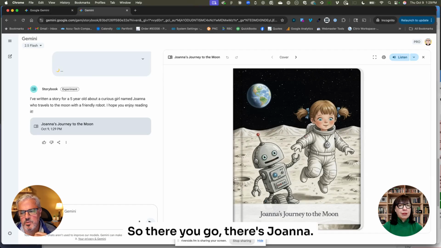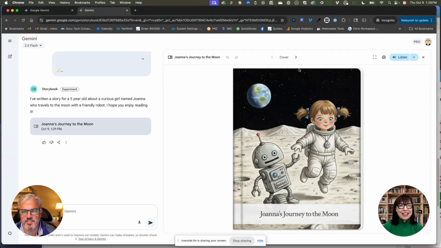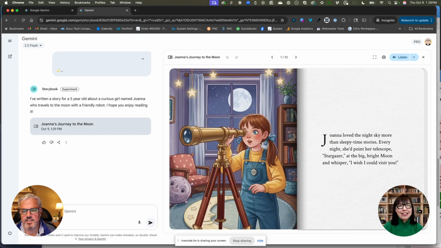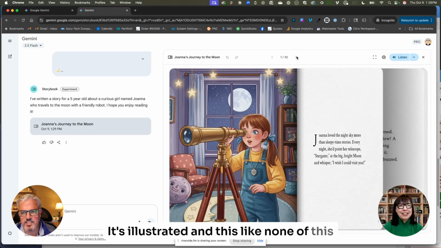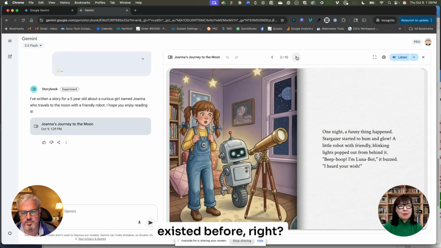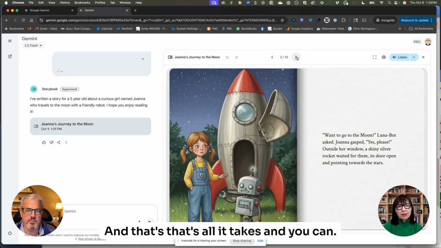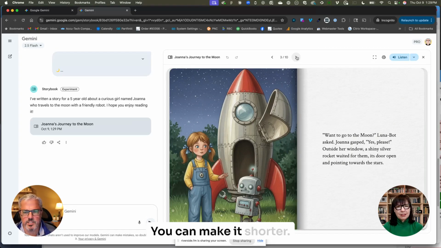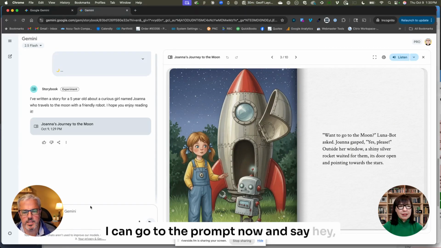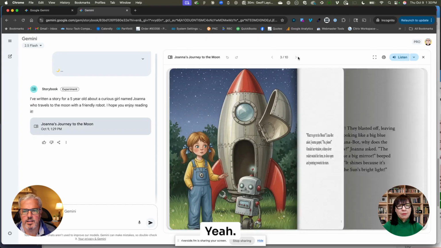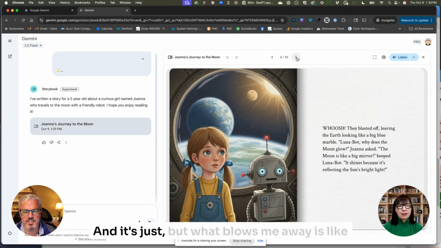So there you go. There's Joanna. She's going to the moon, look at that. Oh my goodness, it has written the story, it's illustrated it, and none of this existed before, right? My goodness. And that's all it takes. And you can make it longer, you can make it shorter. I can go to the prompt now and say, hey, change Joanna to Joe, and it would swap out the character here. Amazing.